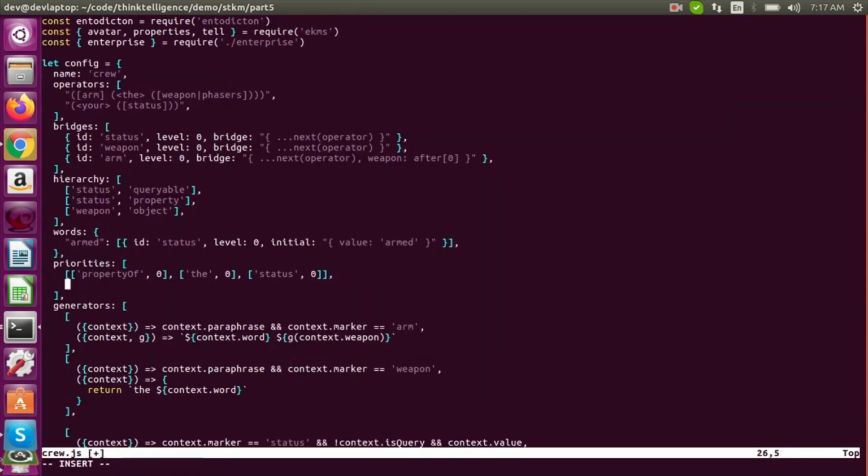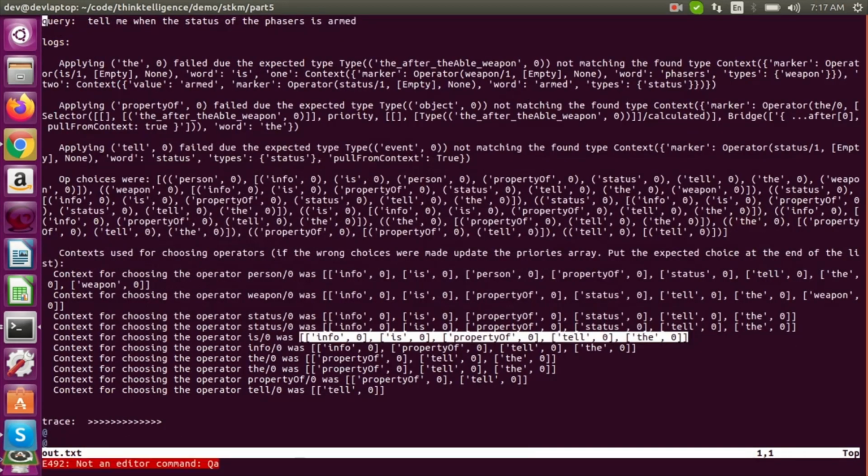So what we're doing here is we're giving data directly to the neural net. There's code that generates test data, so I have to go fix that to account for some hierarchy stuff, and I haven't got around to that. So right now we're just going to give data directly to the neural net. So in this context, the thing you list last is the operator it's going to choose. So yeah, that's what I want. I want to choose the. Let's try again.